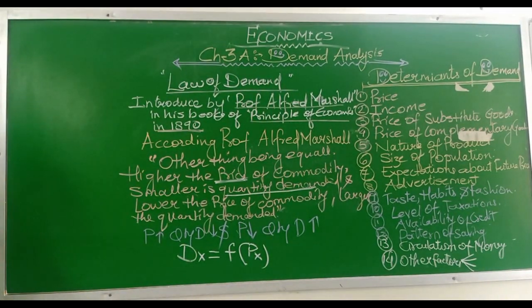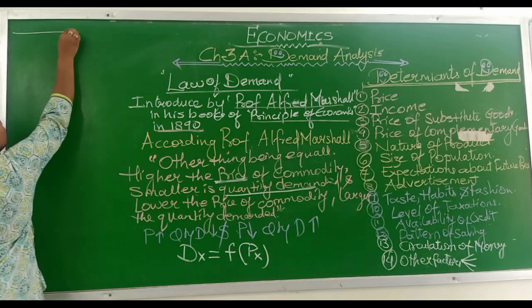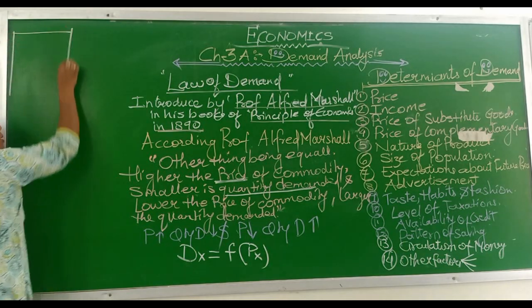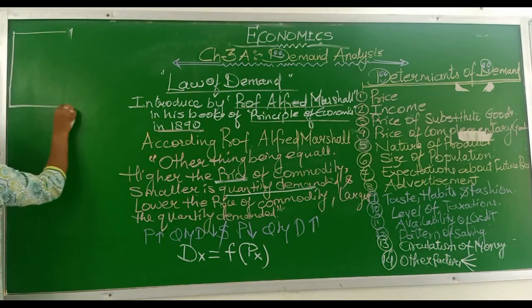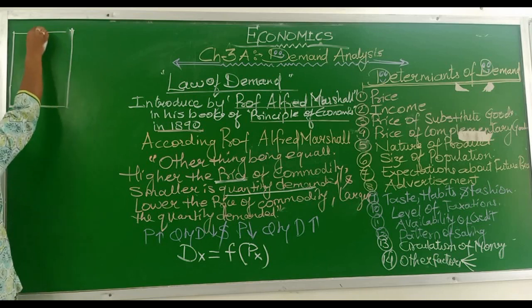When we are explaining the law, we can make a schedule. With the help of the schedule, we will plot two columns.